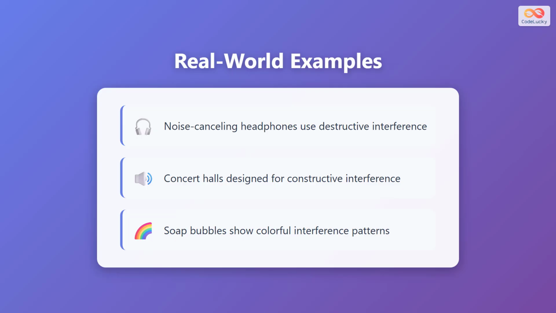Soap bubbles display beautiful, colorful interference patterns because light waves reflected from the inner and outer surfaces of the bubble film interfere with each other, creating the rainbow of colors we observe. These examples show how wave interference is not just a theoretical concept, but a phenomenon that affects our daily experiences.